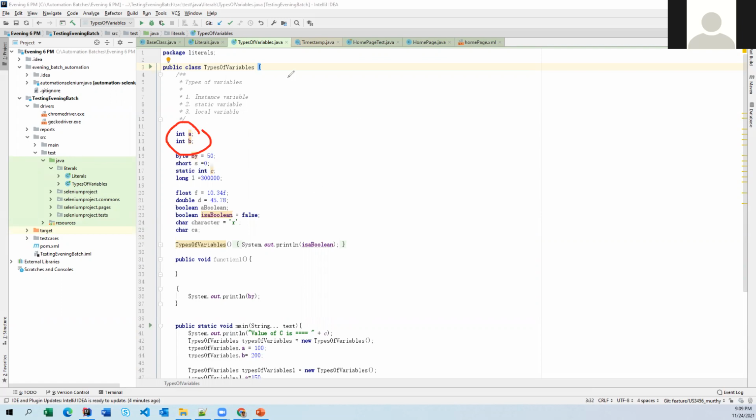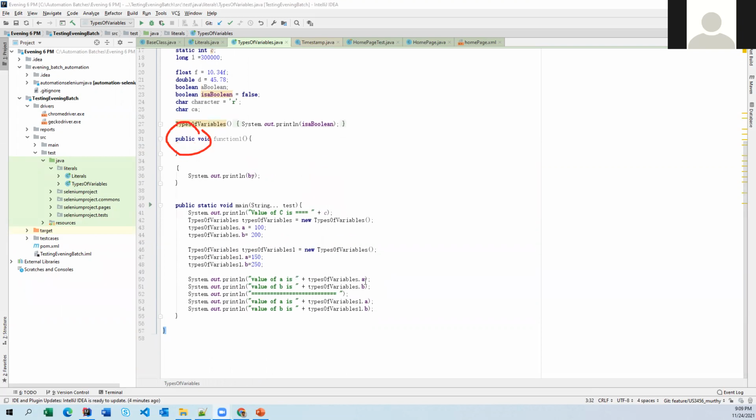Yesterday we saw an example: for this particular object we assigned 100 to a. The second time we use the same variable, but assign a value for the second object, so here it is 150 and here 100. So if the value of a variable is going to change from one object to another, definitely we have to go for an instance variable.